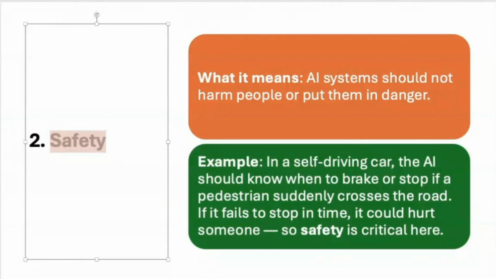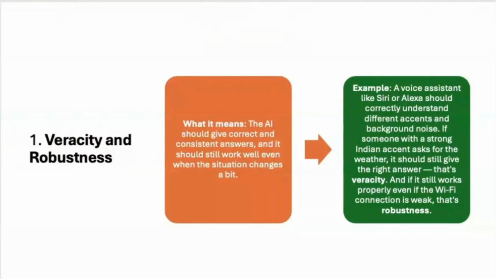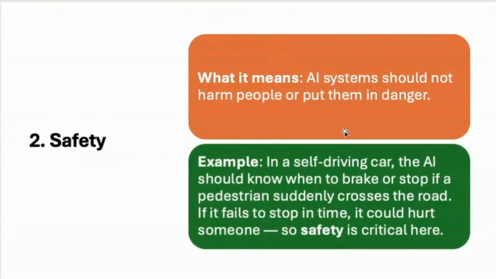So veracity and robustness is the first principle, and second is safety. AI should be able to understand when it should protect people, in terms of their own harm or other people's harm. The AI system should not harm people or put them in danger.